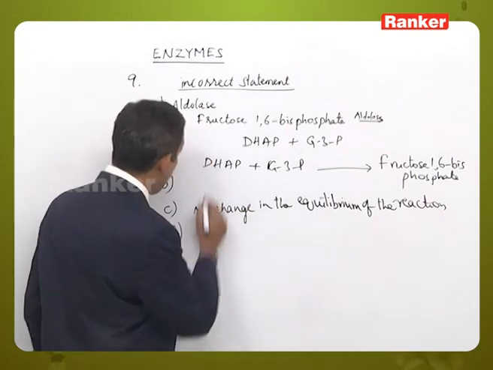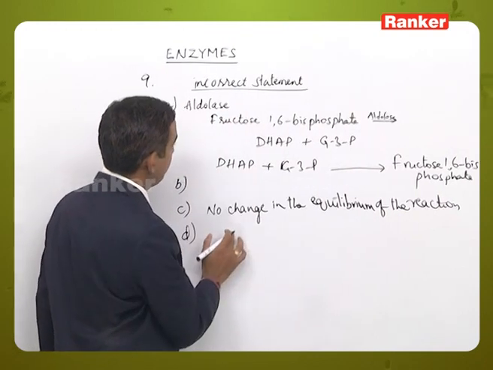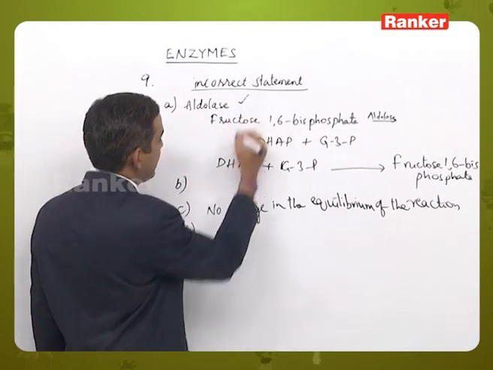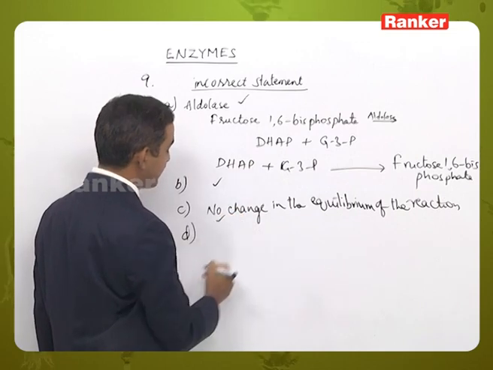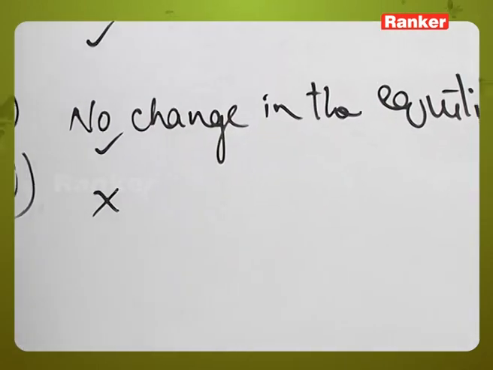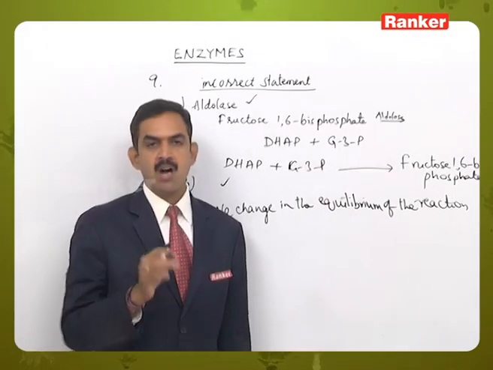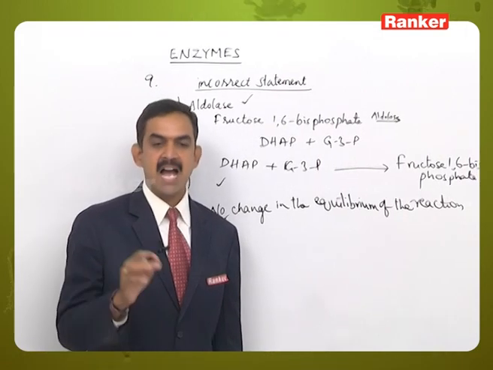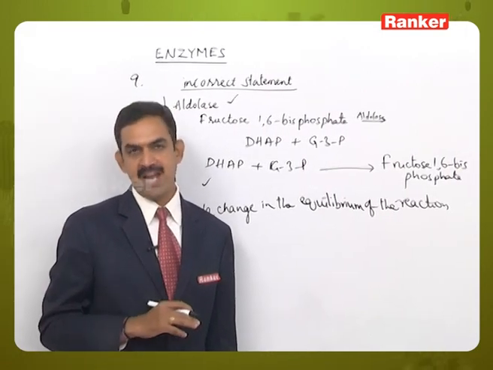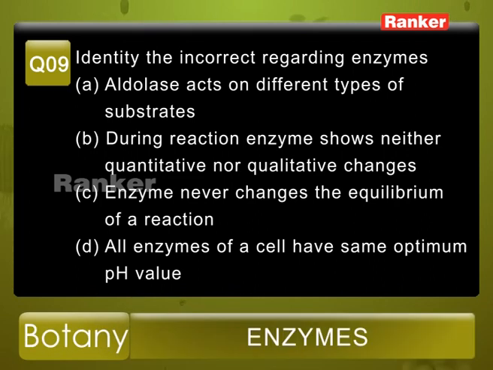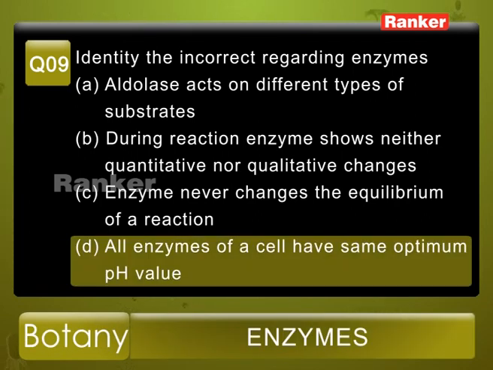So, here of all the options that have been given, the first is a correct statement, the second one is a correct statement, the third one is a correct statement, whereas the fourth statement is a wrong one, because all enzymes which are present in a cell will have different optimum pH values. So, from the given options, option D is the correct answer.